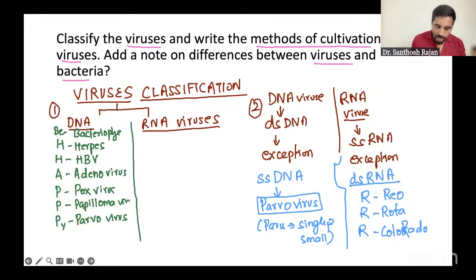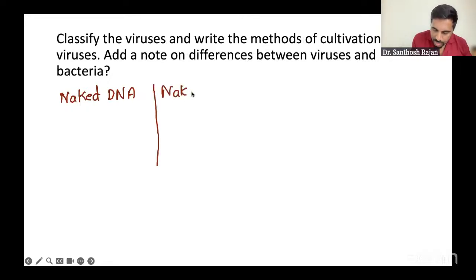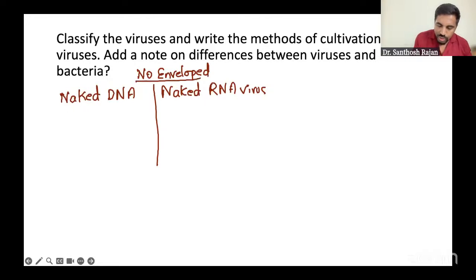After this, I'm moving to the next point. So now you have to write again. We have naked DNA and naked RNA viruses also. That's also very, very important. Most of the viruses have an envelope, right? The meaning of naked DNA and RNA viruses is they have no envelope. So we call it naked DNA.